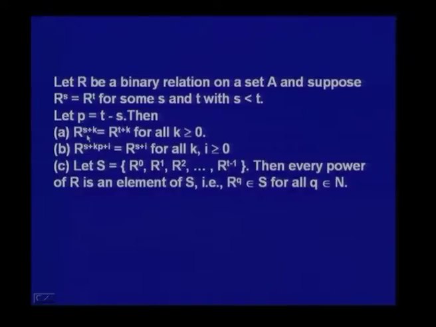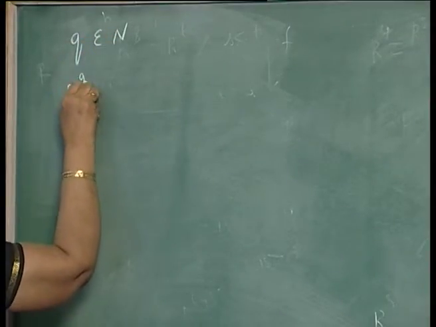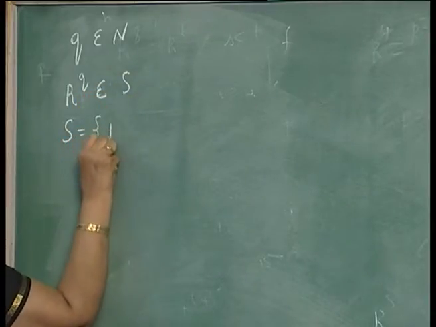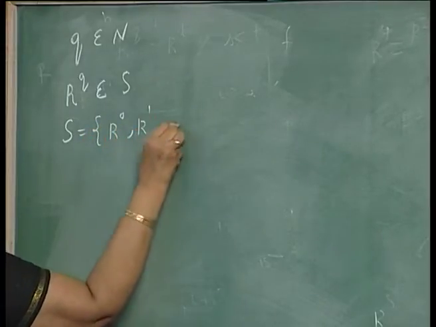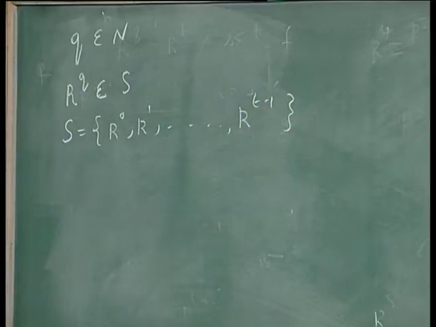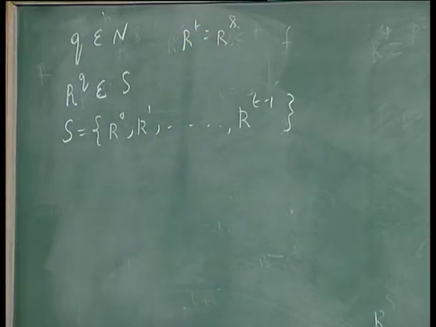Then for any power of r, you can say that r^q belongs to S for all q belonging to N. So, for any q which is a natural number, r^q belongs to S, where S is defined as r^0, r^1 up to r^(t-1). What we already have is r^t is equal to r^s, right, and the previous two results we have already proved.